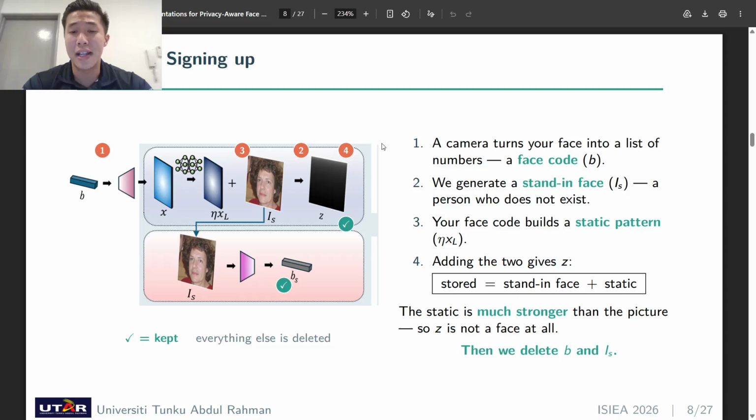The key decision here is how strong we make the static. Much stronger than the picture itself. So strong that what is left is not a degraded face. It is not a face at all. Point a recognition system at it, and you get nothing. Then we delete your face code, and the original stand-in face will not exist anywhere anymore. The two green ticks on the pictures shown here are the only things we keep.